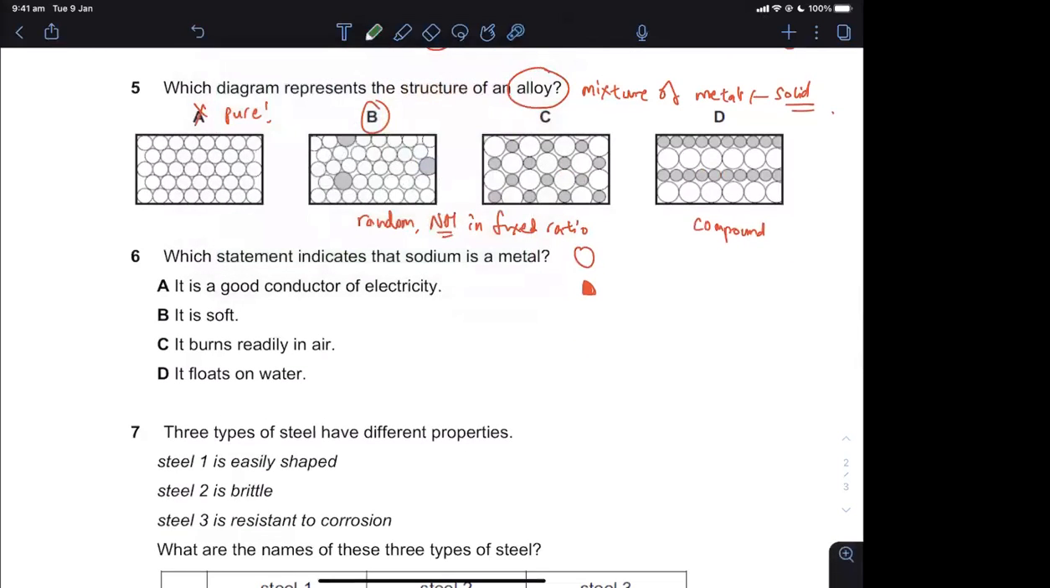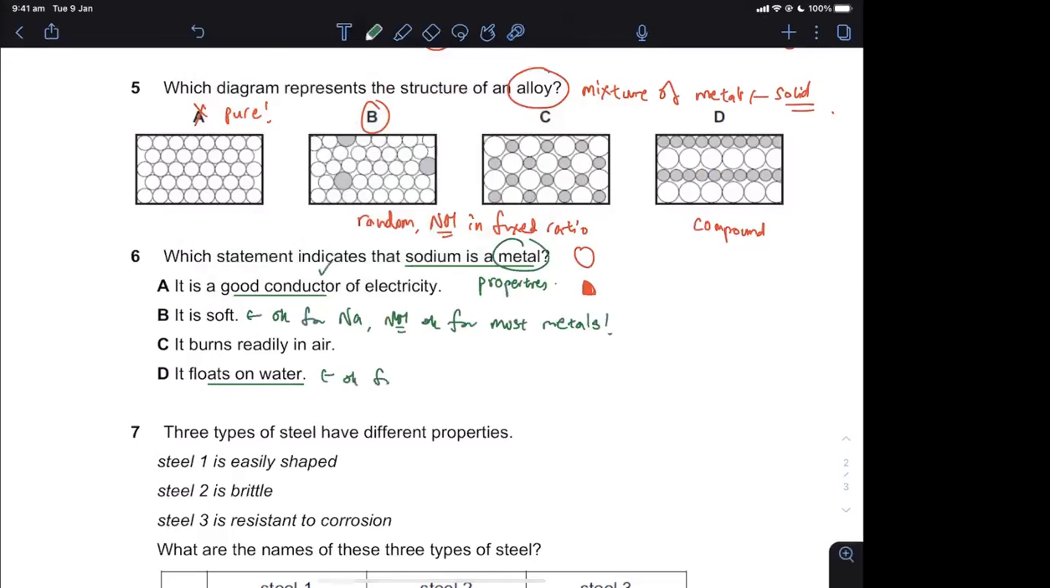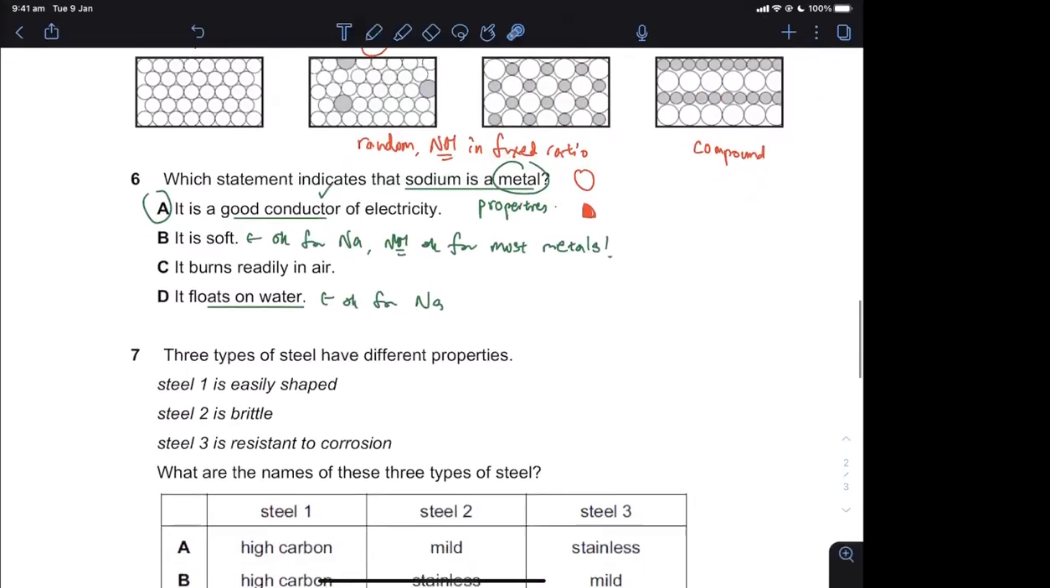Number 6, you want to indicate that sodium is a metal. So this is called properties of metals. Good conductor, yes. Soft, okay for sodium, not okay for most metal. It says to indicate it's a metal, so we're looking for metallic properties, not just for group 1. So it floats on water. This is okay for sodium, which is fine. But then the best one that applies to all metals is basically metals conduct electricity.